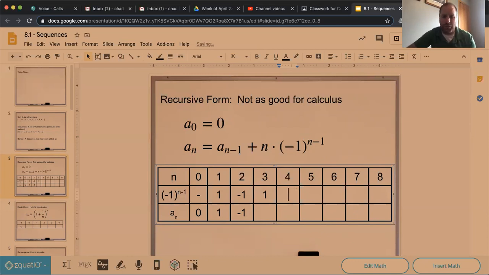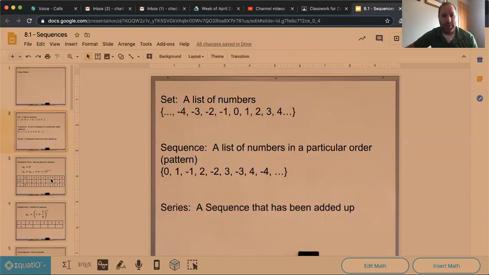This will be -1 squared, -1 cubed, -1 to the 4th, -1 to the 5th, and so on, right? That's just going to alternate. And then what we do is multiply these two, add it to this one. So 3 plus -1 is 2. -4 plus 2 is -2, and so on, right? And what you see is this is the formula that I used to generate the sequence back here from the example, right?